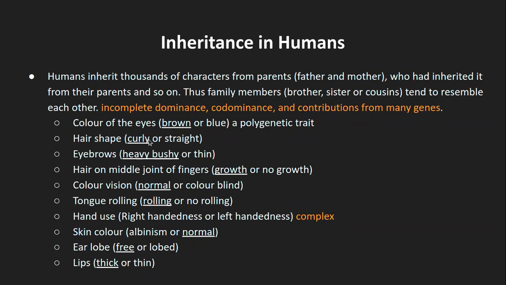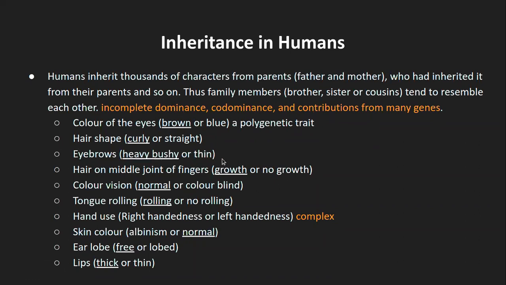Hair shape: curly hair is the dominant trait, and straight hair is the recessive trait. In case of eyebrows, heavy or bushy eyebrows are the dominant trait, and thin eyebrows are the recessive trait.